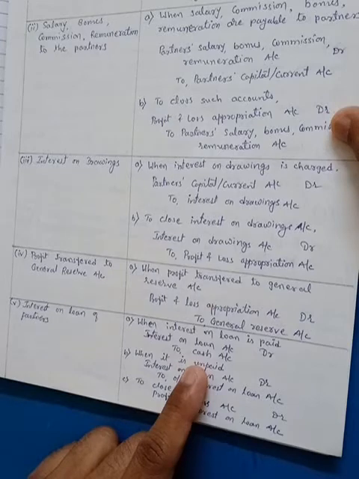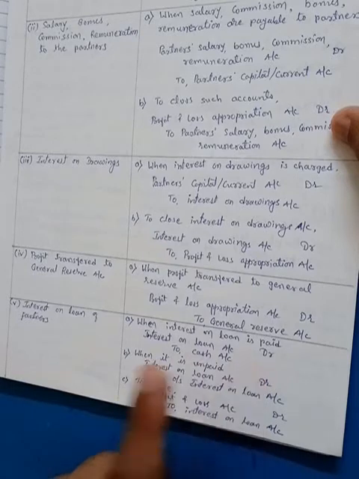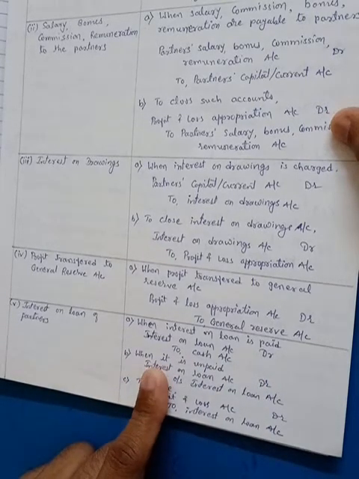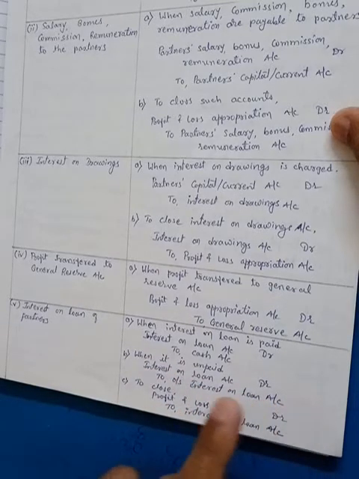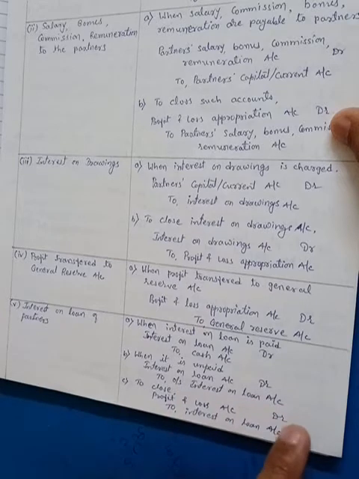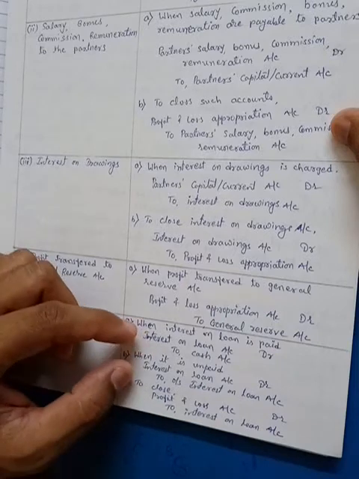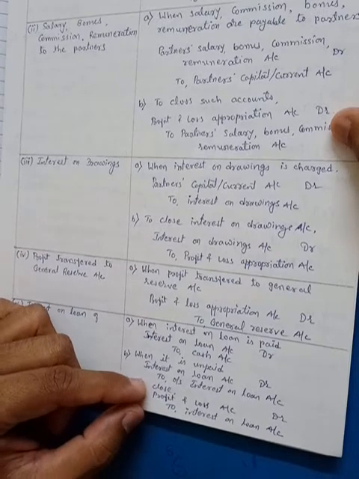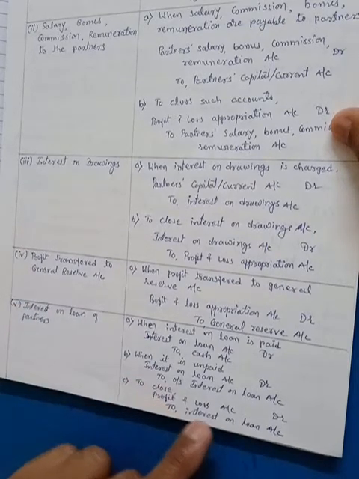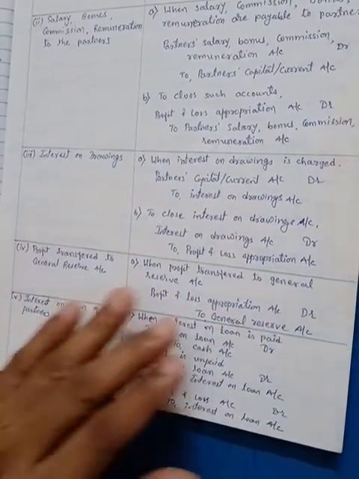This is the first entry: when interest on loan is paid in cash, it is recorded as interest on loan account debit to cash account. When it is unpaid, the journal entry is interest on loan account debit, because it is an expense, to outstanding interest on loan account, because it is our liability, still not paid. And at the end, both the interest paid as well as unpaid are closed and transferred to profit and loss account. So the entry is profit and loss account debit to interest on loan account. These are the journal entries we have regarding these transactions.